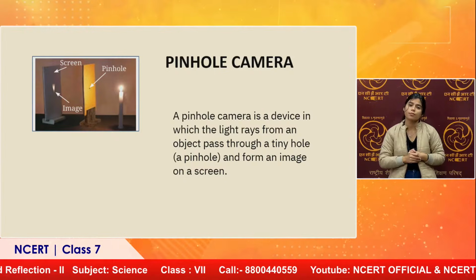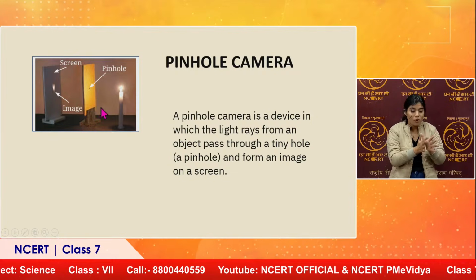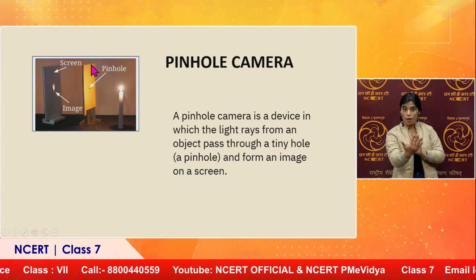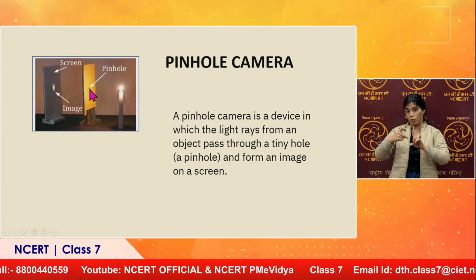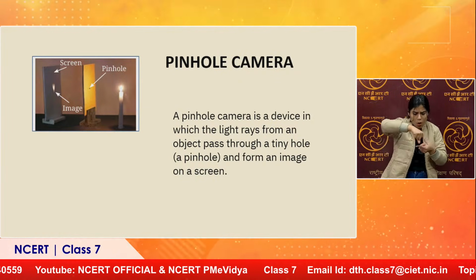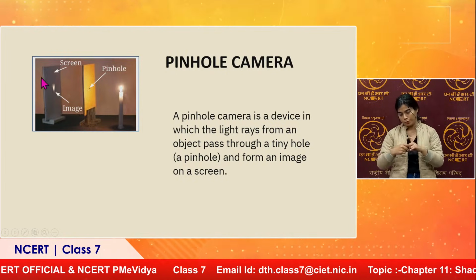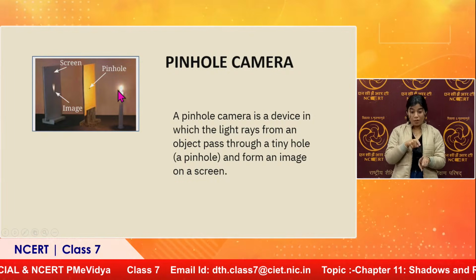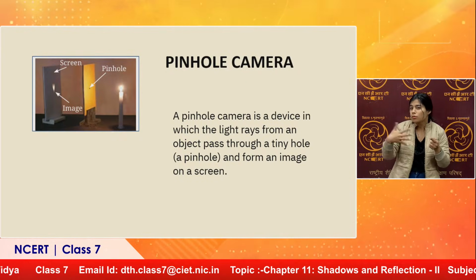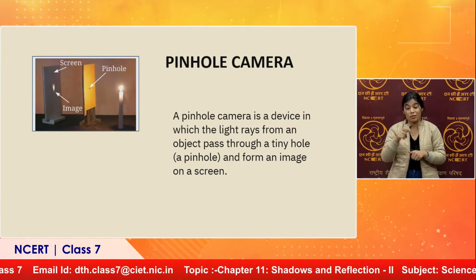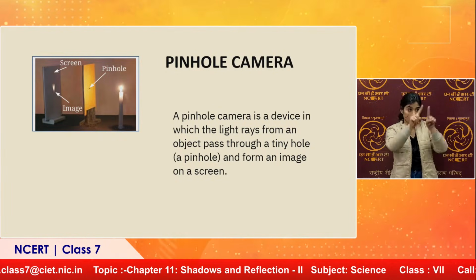On the screen you can see this is the object, a lighted candle. Then we take a cardboard, and in the cardboard we make a small hole. That hole is called a pinhole. Now further we keep a screen at the back of this. Now when the light passes through this pinhole, the image that we get over the screen is upside down.